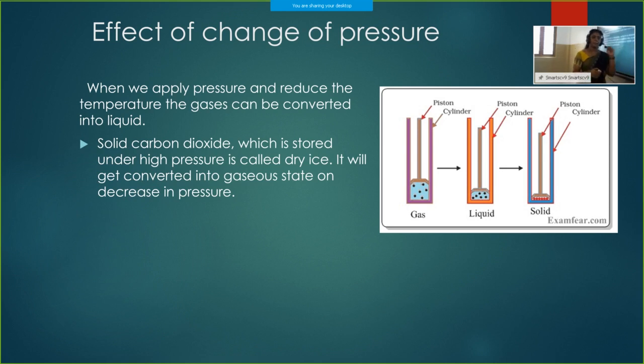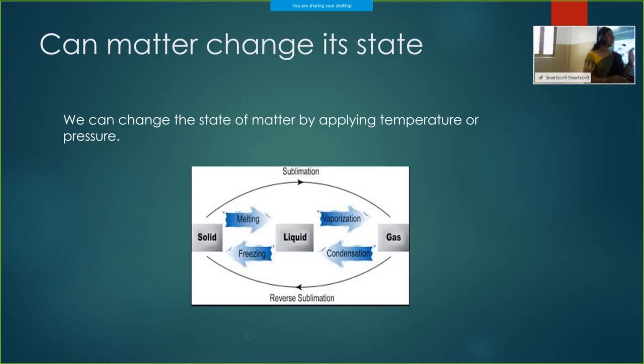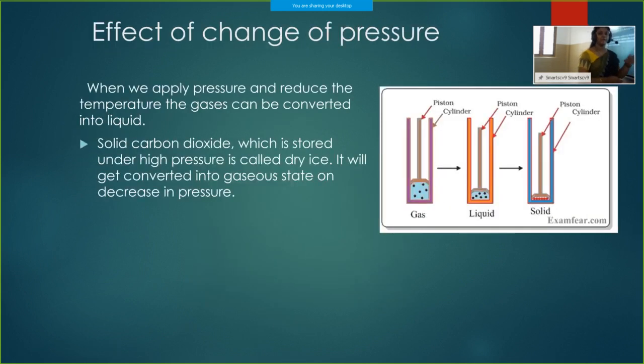What if we apply pressure to a gas and lower the temperature? It will convert to liquid, and when we again apply pressure, it will convert to solid. An example is dry carbon dioxide, or dry ice. If we apply high pressure to carbon dioxide, it will start to become solid, and we should store it at high pressure itself. Otherwise, it will convert again to the vapor or gaseous state.